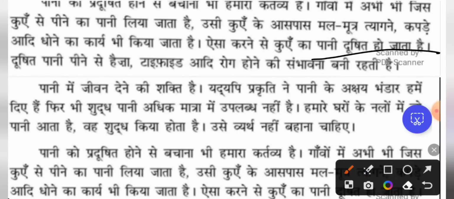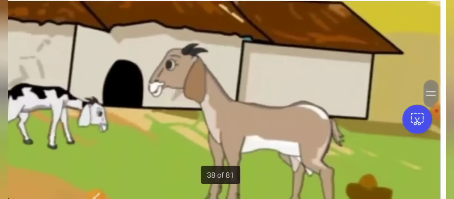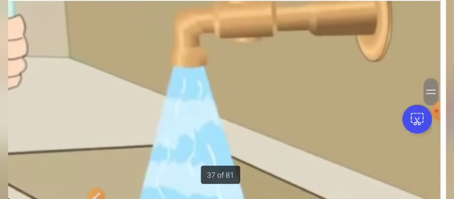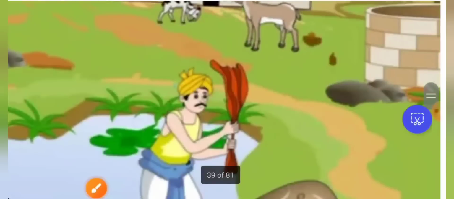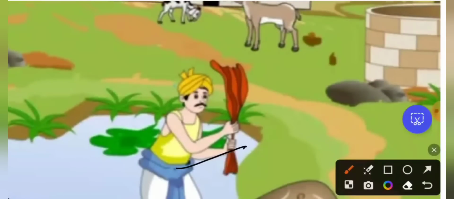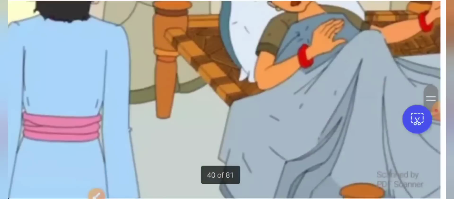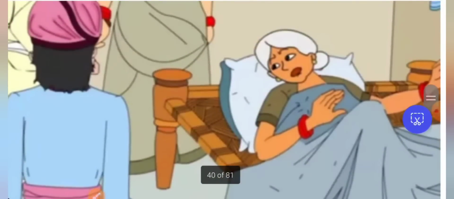Polluted. दूषित पानी पीने से, if you drink such contaminated water, you may get hyja, typhoid आदि रोग होने की संभावना बनी रहती है. So you can get these diseases when you drink unpurified water. The water that we get from the taps is all purified water. If someone is washing and someone is putting excreta next to a well, it will harm the water. So if you are not taking care of drinking pure water, you may get diseases like hyja and typhoid.